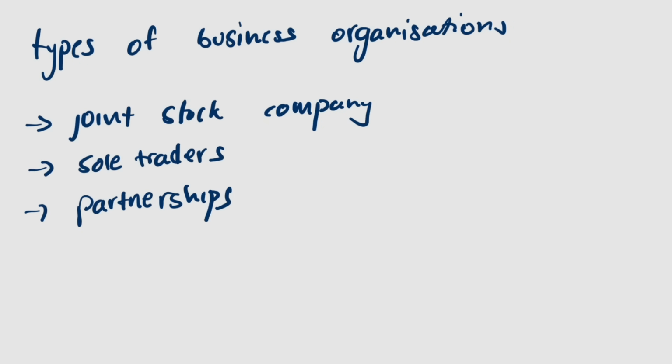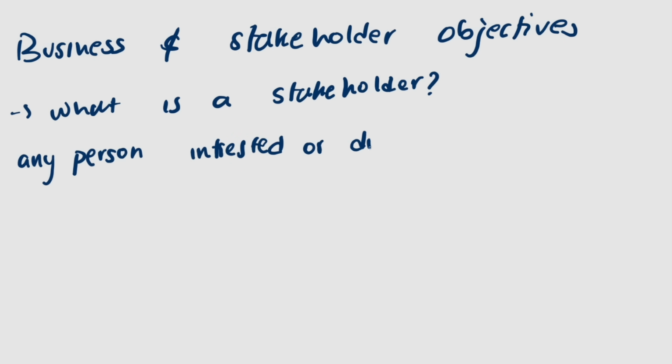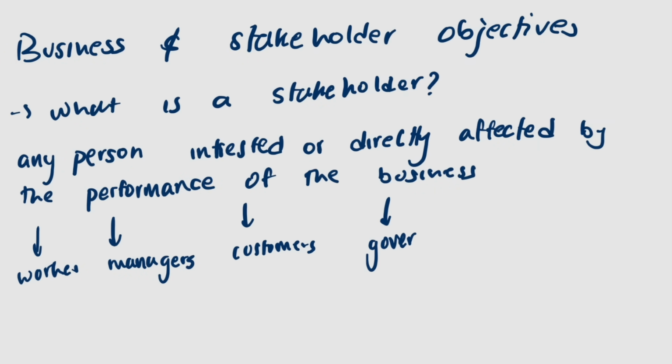Let's now move on to business objectives and stakeholder objectives. First of all, what is a stakeholder? A stakeholder is any person who is interested in or directly affected by the performance of a business. Some examples would be workers, managers, customers, governments, and banks.